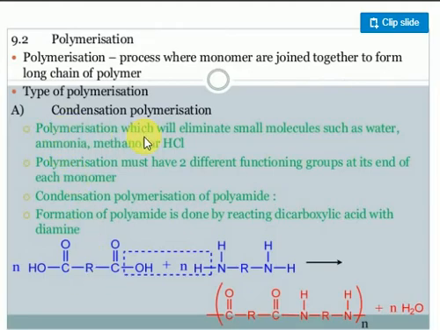Polymerization with elimination of small molecules such as water, ammonia, methanol and HCl. The polymerization must have two different functional groups at the ends of each monomer. The condensation polymer is a polyamide. Nylon 6 is called a polyamide. Formation of polyamide is done by reacting a dicarboxylic acid with a diamine. Look at the two functional groups. Amine means NH2.